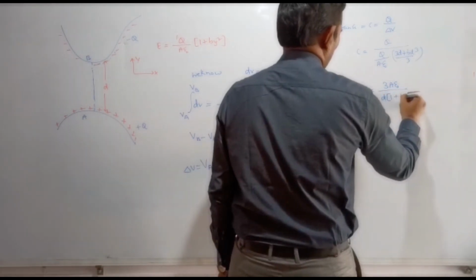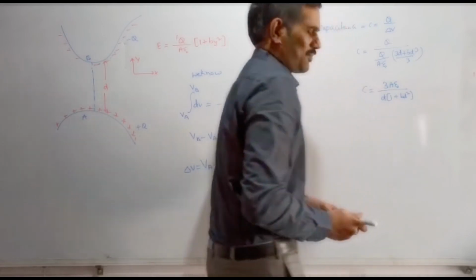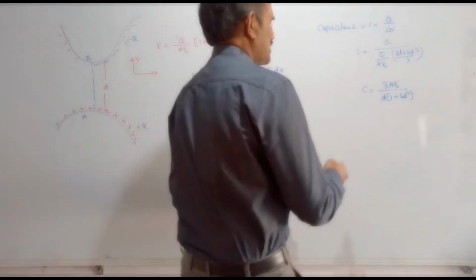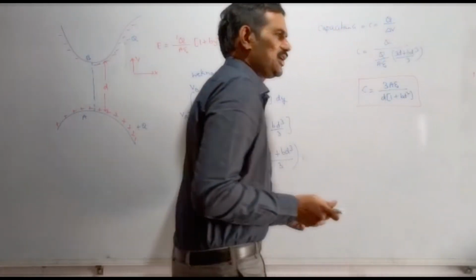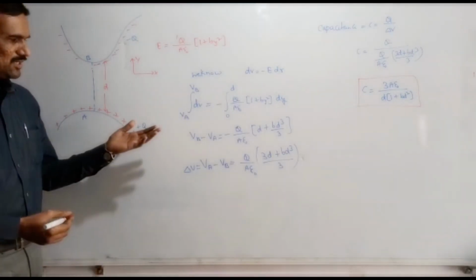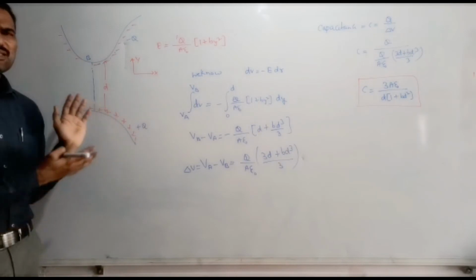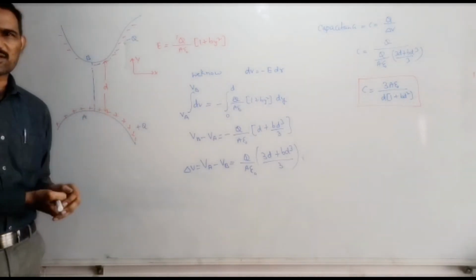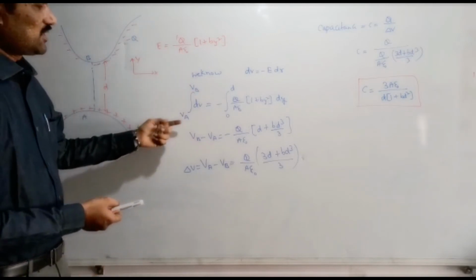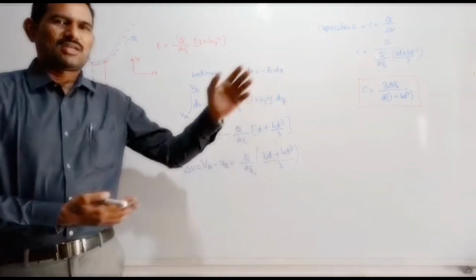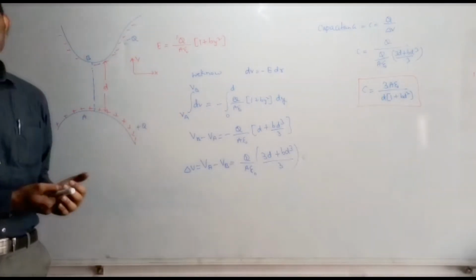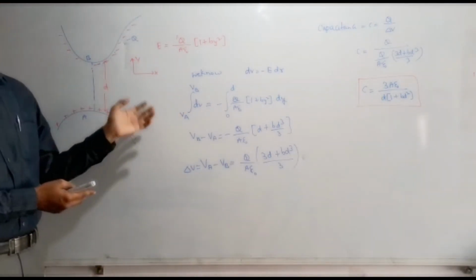Simply, it is an example of how to calculate the capacitance of the given system. If the electric field is known to us, then we need to write some expression for this electric field. Since these are some irregular shapes, you can't write the electric field directly, right? So that's why they are giving this electric field directly here. If the electric field is known for us, then from this we calculate the potential difference, then we can find the capacitance. If some regular objects were given, then the electric field is unknown for us, so we need to calculate that electric field first. From that electric field you calculate the potential difference, and from that potential difference you can write the capacitance of that system, right?